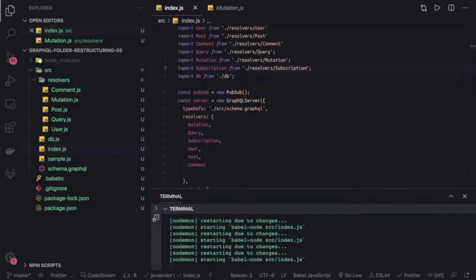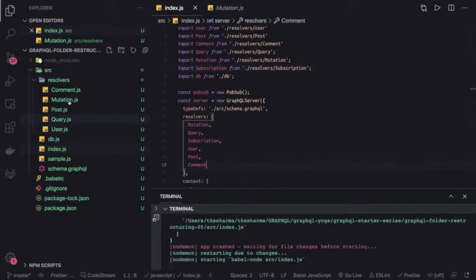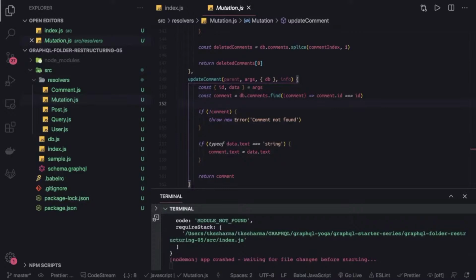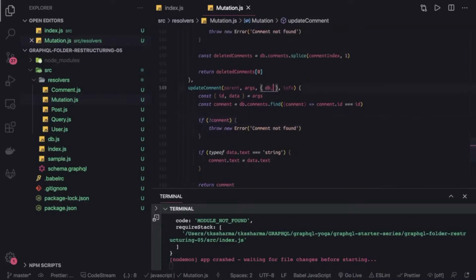The GraphQL documentation already provides how this subscription works. We'll go to our mutation, and we want to listen to a particular change. So what we can do is access this pubsub which we are passing to the mutations and queries. Let's say I want to do it with a simple update comment, where I want to notify. So this is the update comment. From the context I can access pubsub.